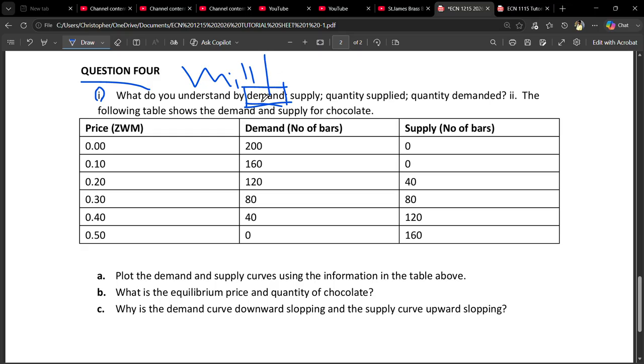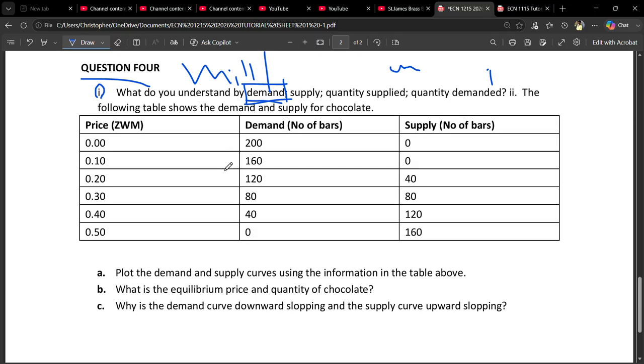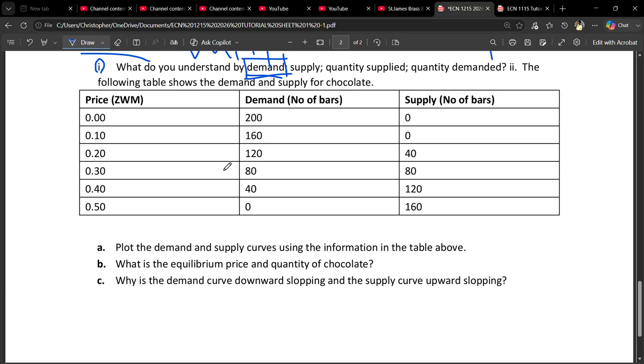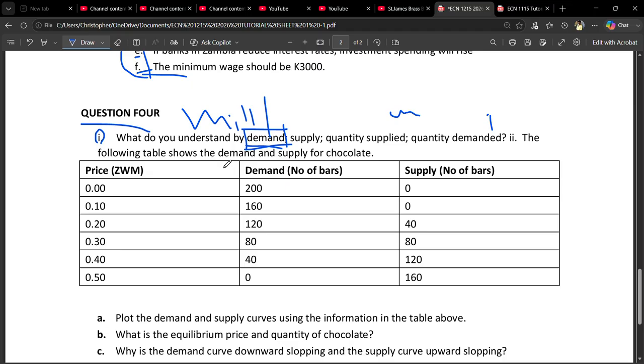So demand is simply the willingness and the ability of a consumer to consume a good or a service at various prices, at a given period of time. We are going to hold everything constant, ceteris paribus. So in simpler terms, demand is simply the willingness and the ability of a consumer to consume goods or services at given prices at a specific period of time, ceteris paribus.